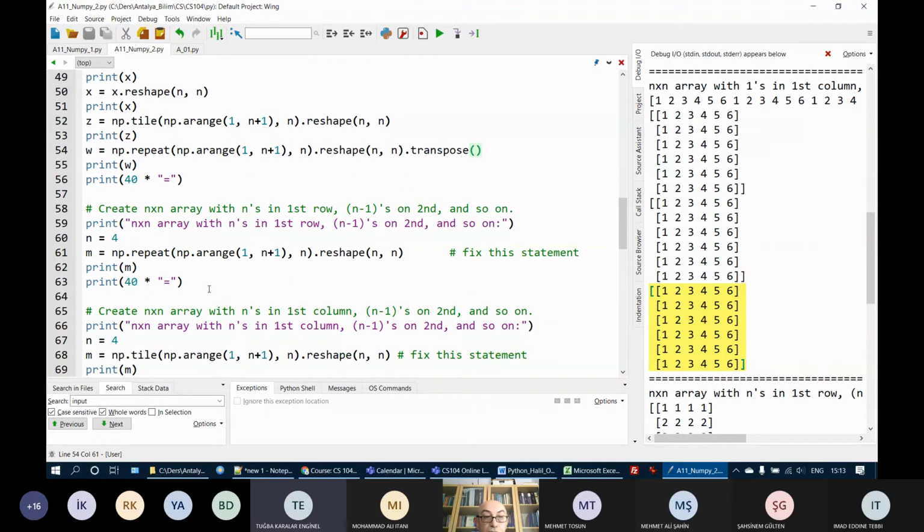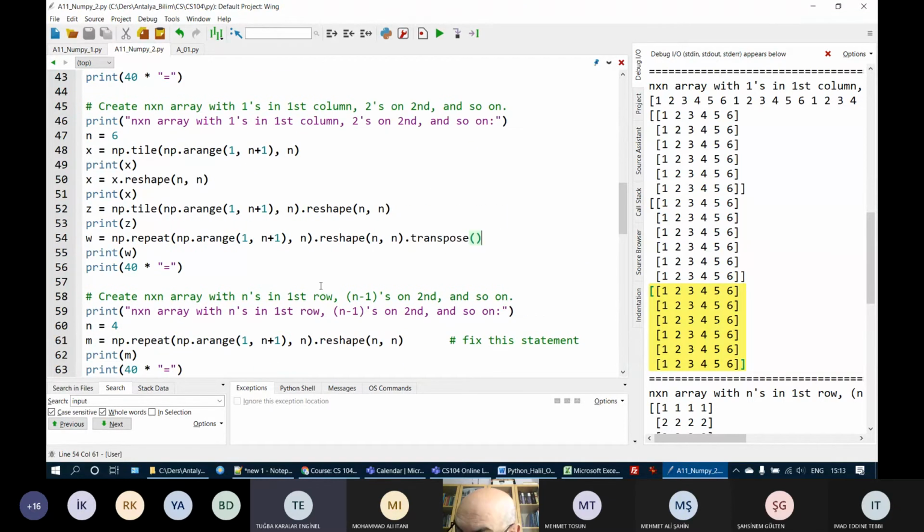And is there a limit for the dot function? Is there a limit? Limit of using these cascaded methods? Limit of cascading methods like this, you mean? Yes.